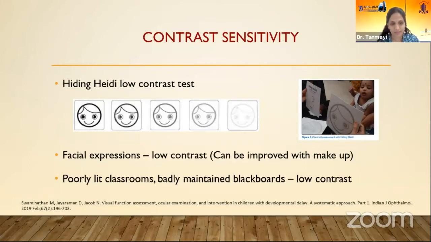It also has an implication when the child starts going to school and the classrooms are poorly lit or badly maintained, the child will not do as well. So it is important to assess his contrast sensitivity and make the necessary arrangements in his environment.